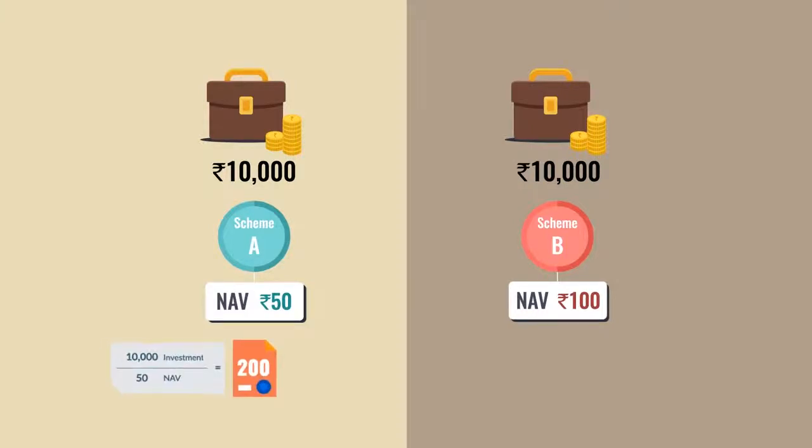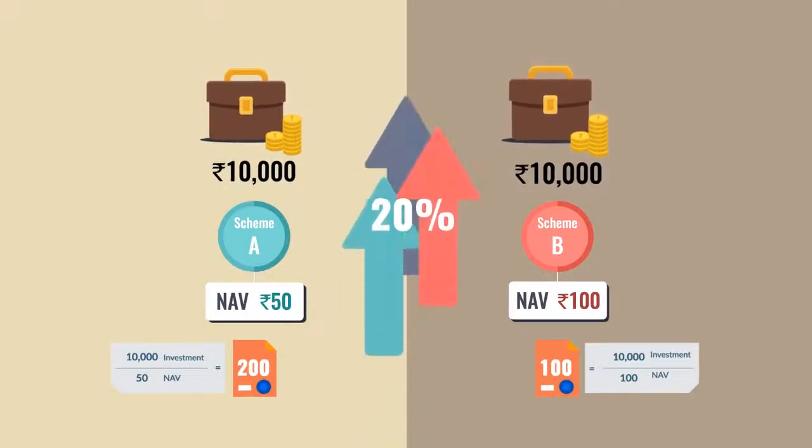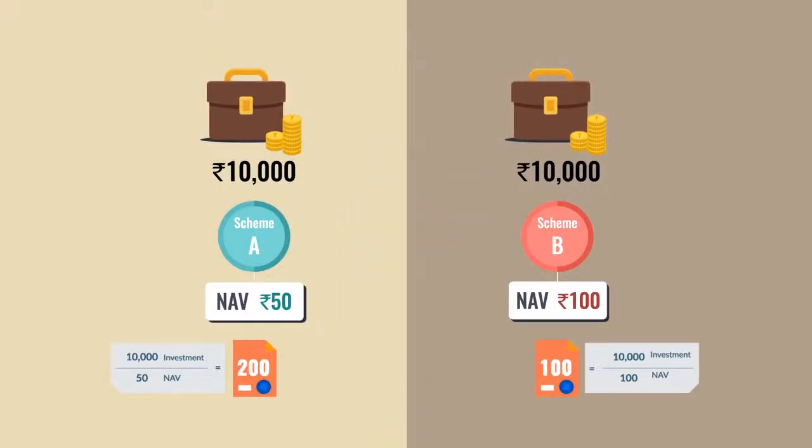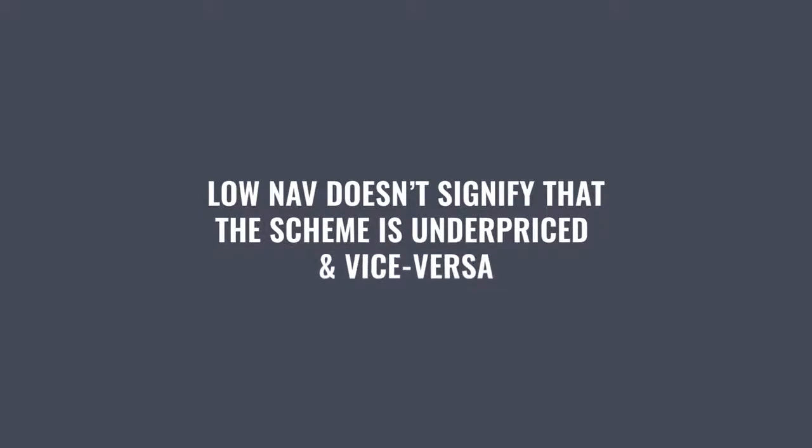Thus, you get 200 units of scheme A and 100 units of scheme B at their prevailing NAVs. After a year, if value of the investment in both the schemes increases by 20%, NAV of scheme A will become 60 and NAV of scheme B will become 120. Thus, the value of your investment in scheme A and scheme B would be rupees 12,000 each. Thus, low NAV doesn't signify that the scheme is underpriced and vice versa.